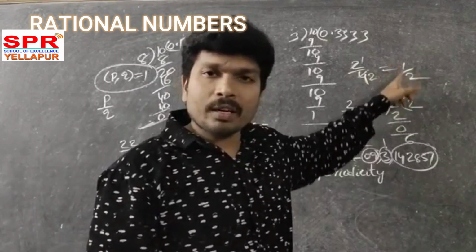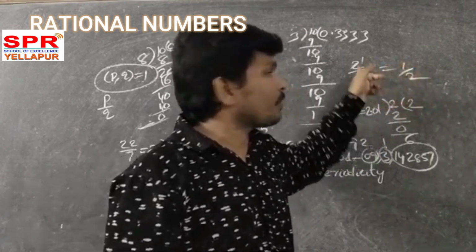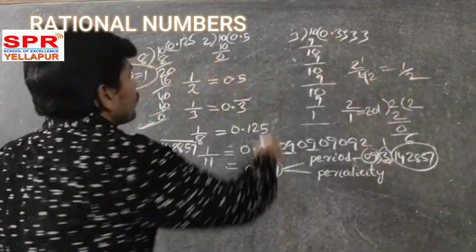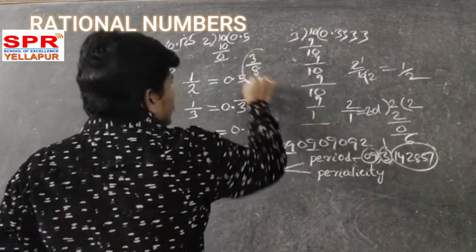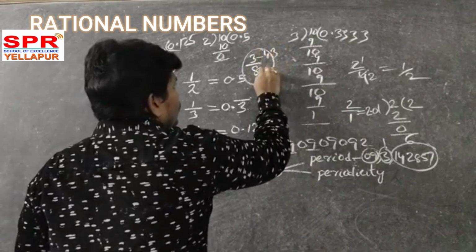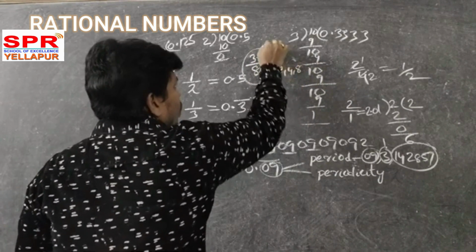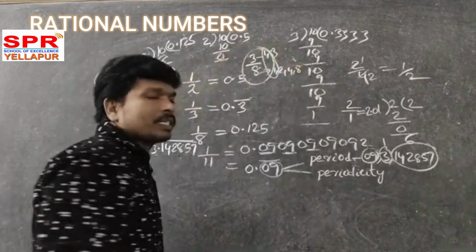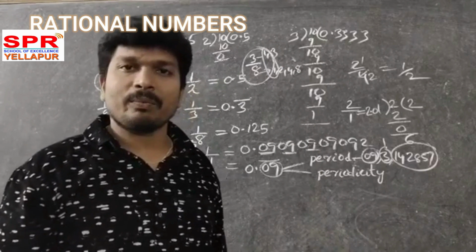What is the highest common factor of 1 by 2? 1. So it is the simplest form of that rational number. Now one more. Take 3 by 8. Is it in simplest form? Yes. What are the factors of 3? 1, 3. What are the factors of 8? 1, 2, 4, 8. What are the common factors? 1. That is the highest common factor. So that is in simplest form.